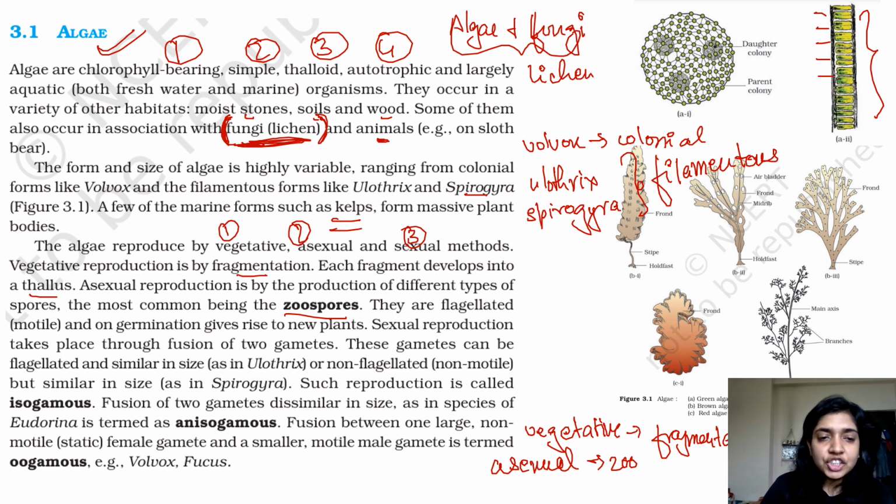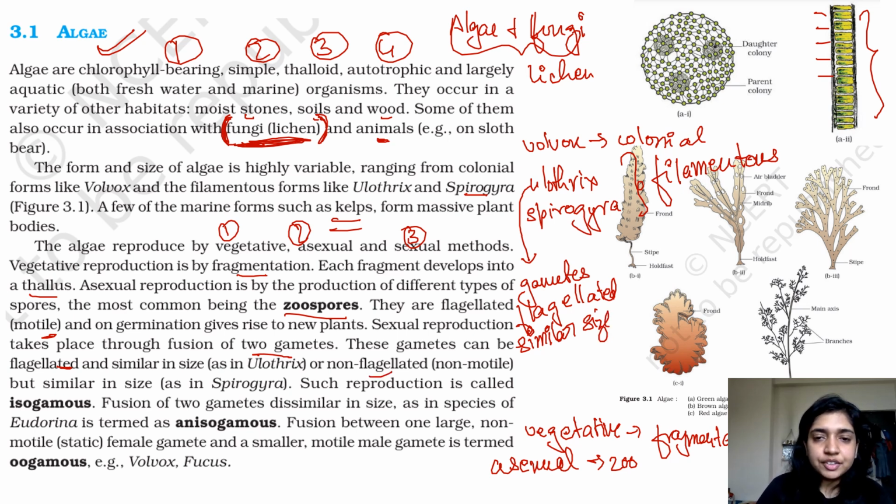Okay, they are flagellated, that is, they are motile, they have the capacity to swim, and on germination, they give rise to new plants, obviously, because spores, when they reach their location, they will sporulate and cause the formation of another algae over there. All right. Sexual reproduction takes place through fusion of two gametes. These gametes can be flagellated and similar in size. So when you're talking about Ulothrix, the gametes are flagellated and similar in size.